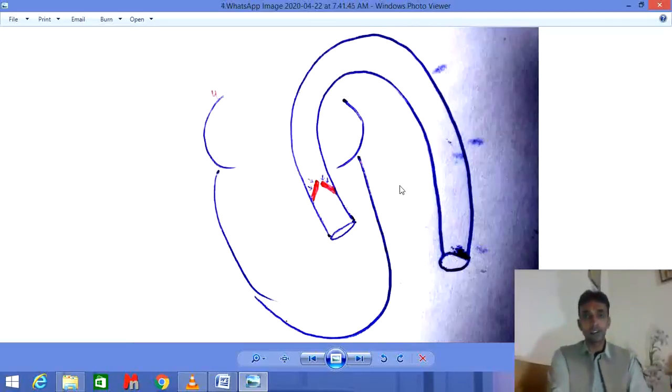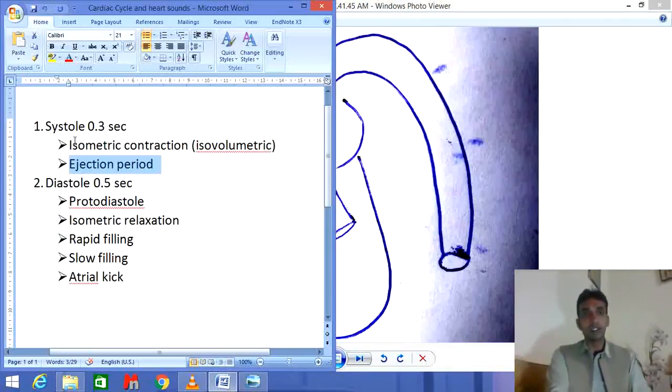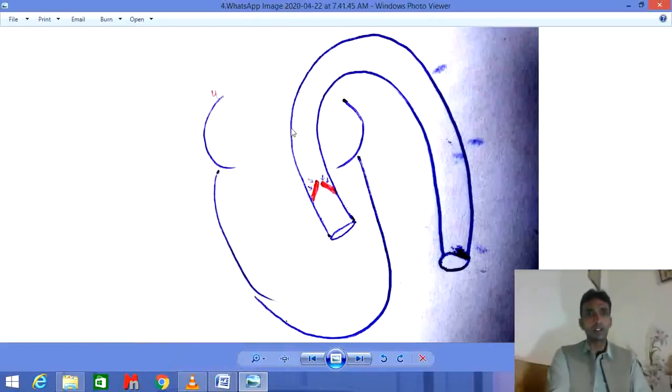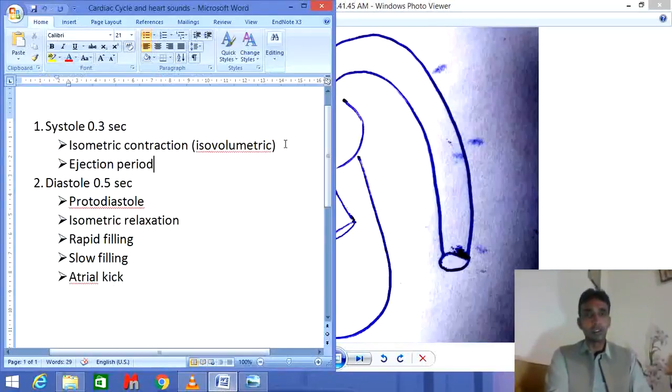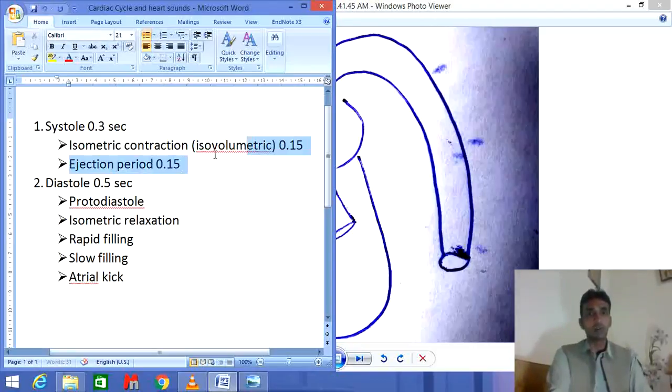Now coming toward the next diagram. This was the whole contraction of the ventricle, which takes place during the systole: the isometric contraction and the ejection period. Both of these take around 0.15 seconds each, so combined it takes 0.3 seconds.